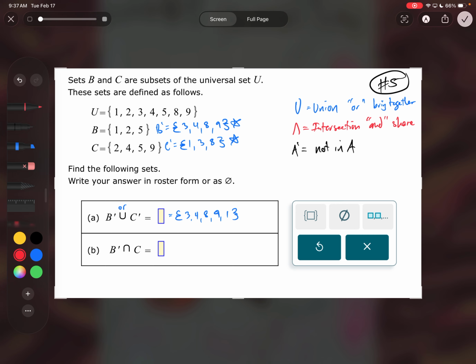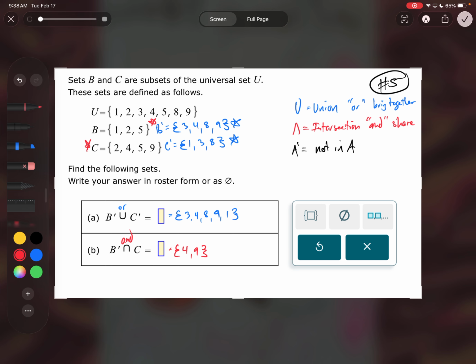All right, next one is B naught and C. So on B naught and C, I'm going to use this one and this one. The and means what they share. So what do the 2 by the red star share? 3, they have a 4 and a 9. Okay, so I already had the B naught for that, but if I didn't have it, it's easier to write it down so you can look at those. So B naught and C is what they share.